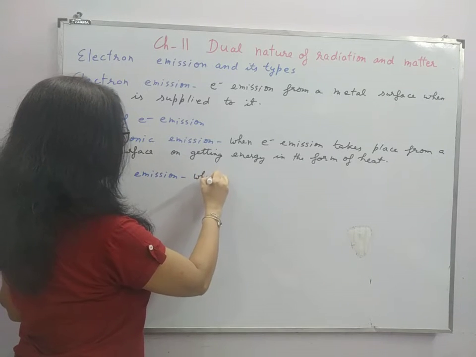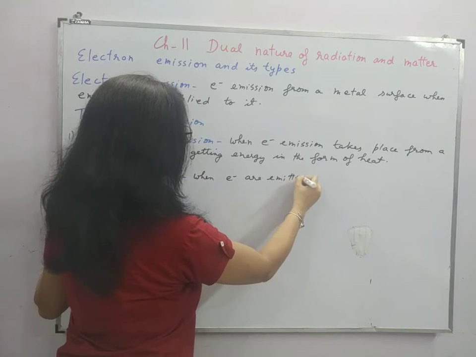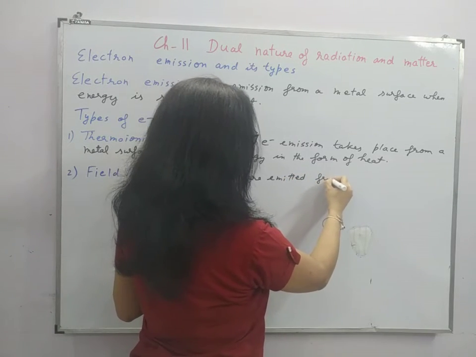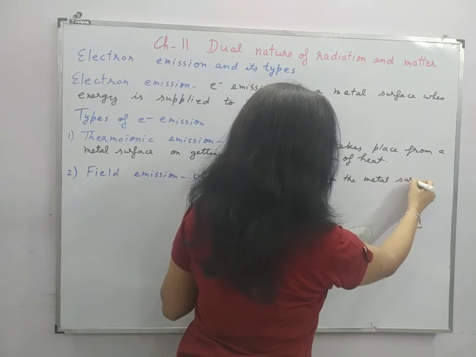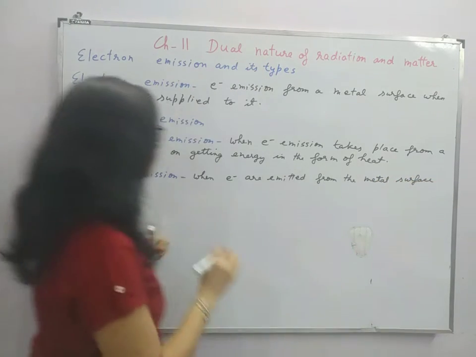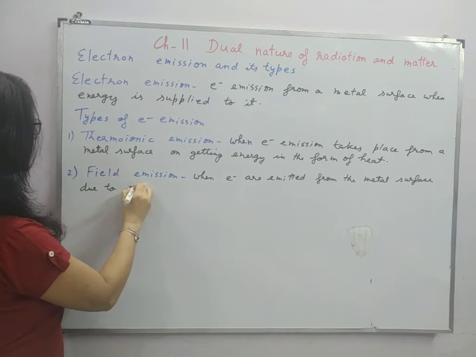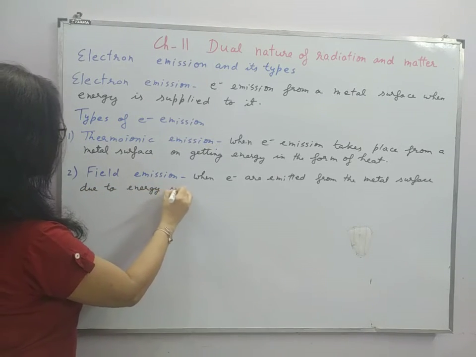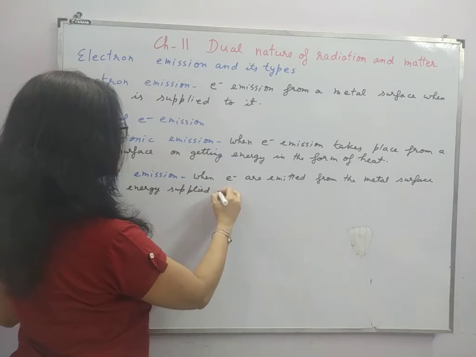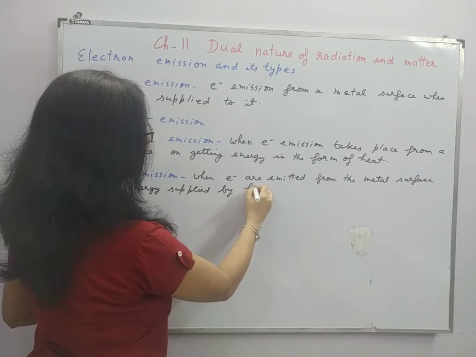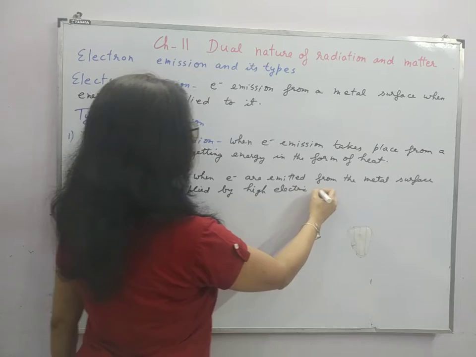So when electrons are emitted from the metal surface due to energy supplied by a high electric field.